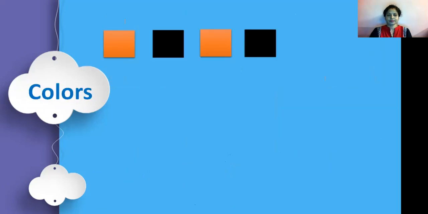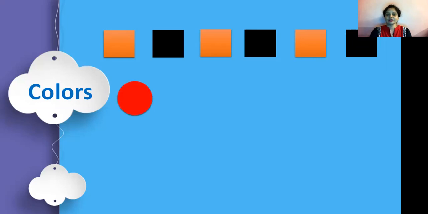Now just see. We have patterns of colors also. Look at these colors. First is orange, next is black, next is orange, then black. It means something is repeating. Orange and black both are repeating, but in a particular manner. So if you read it, orange, black, what will come next? Orange. Then after that, black.